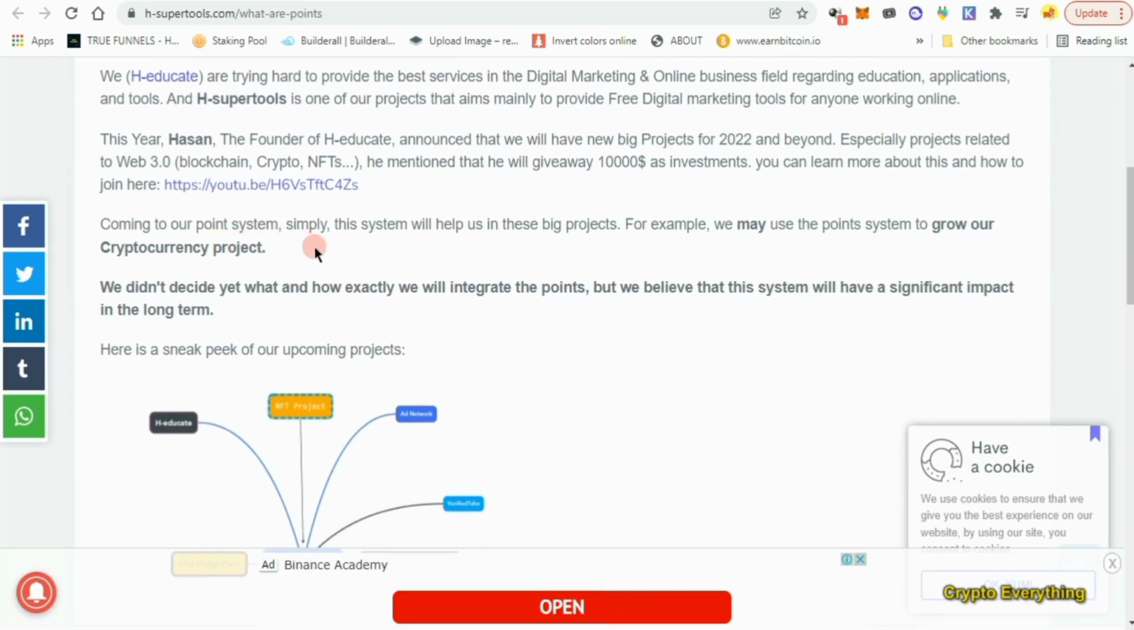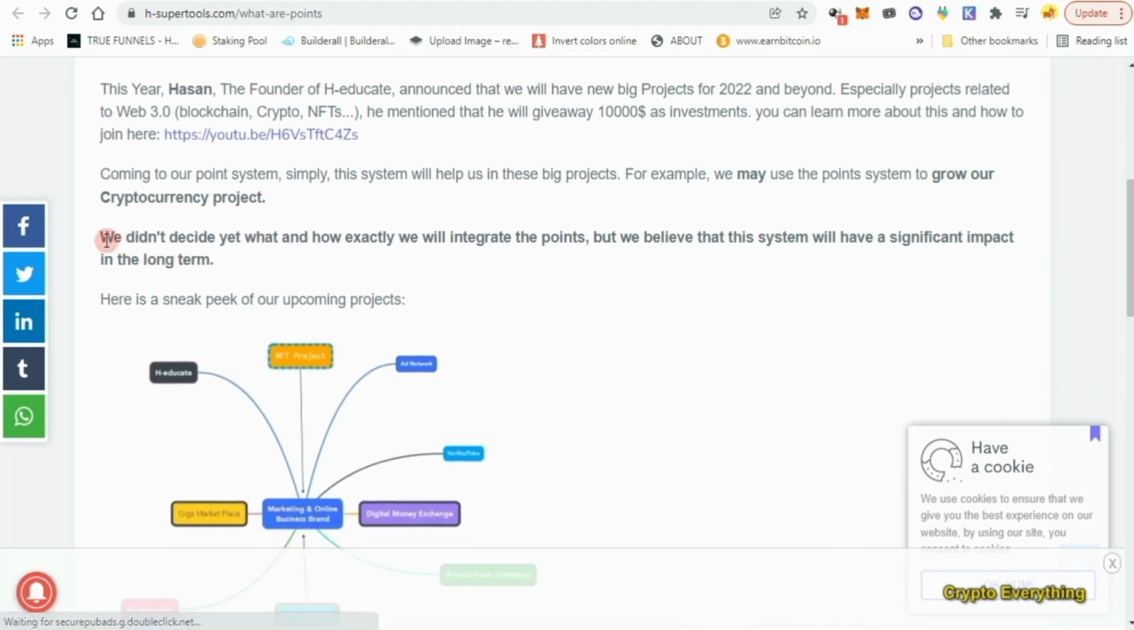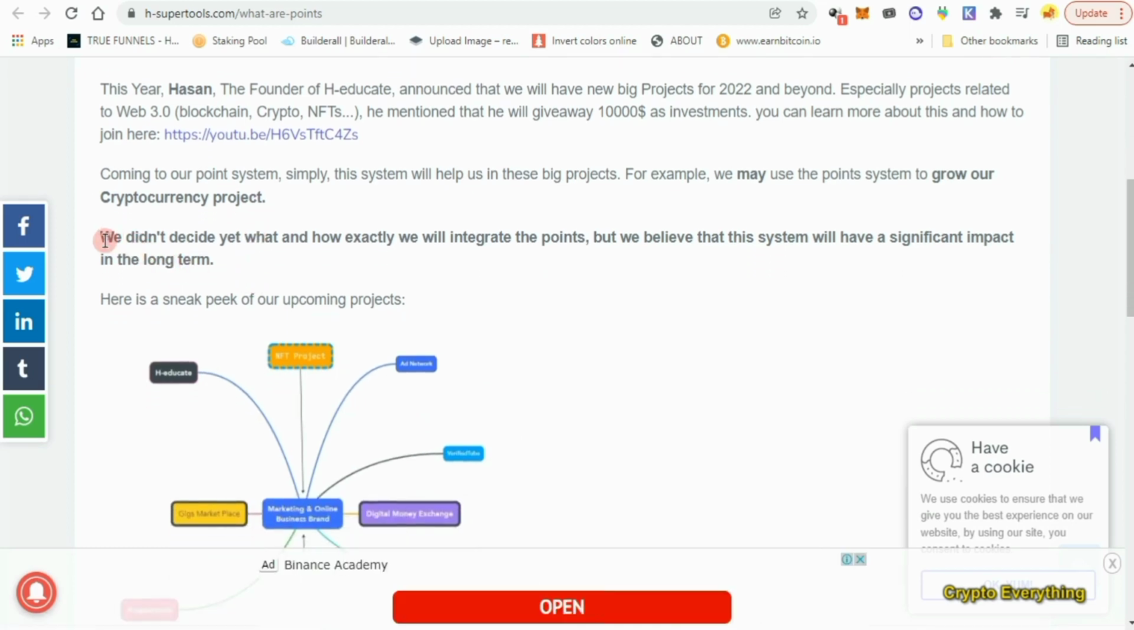Coming to our point system, simply the system will help us in these big projects. For example, we may use the points system to grow our cryptocurrency project, which means he is planning on creating his own cryptocurrency. Okay, right? So he wants to create his own cryptocurrency, and now he wants to use these points to integrate that to be able to support that. Let's just continue reading.